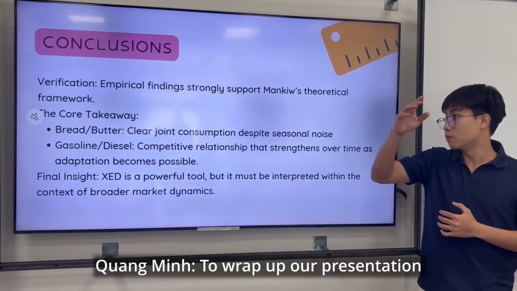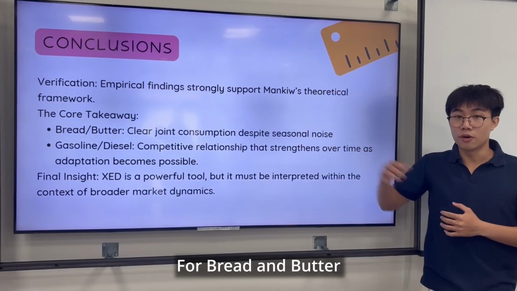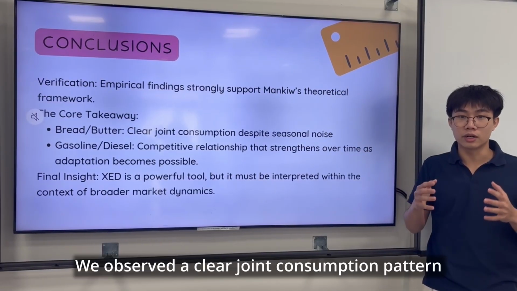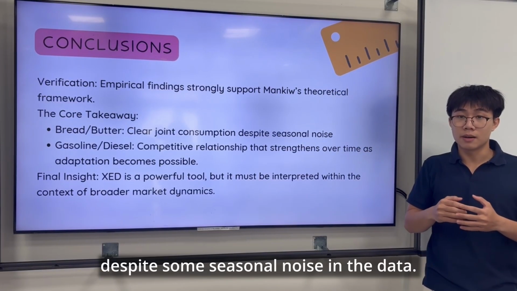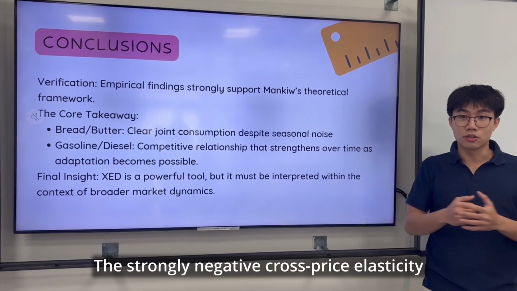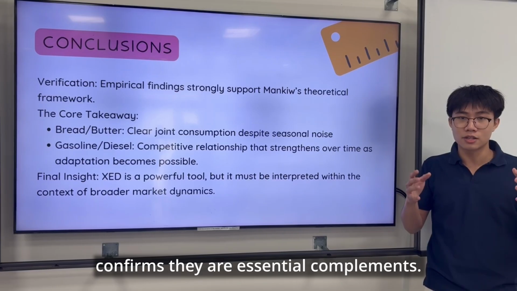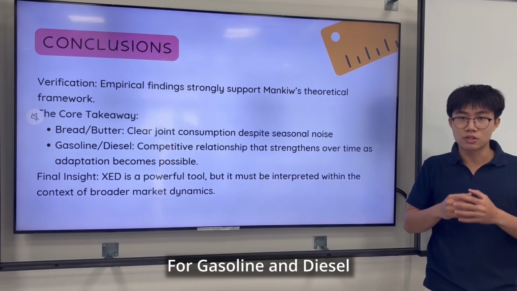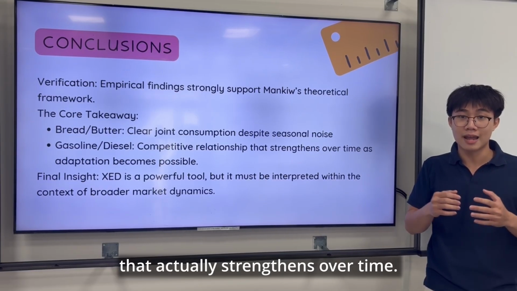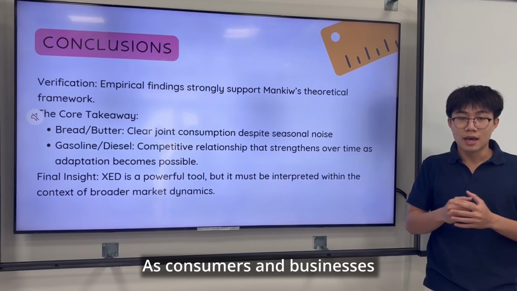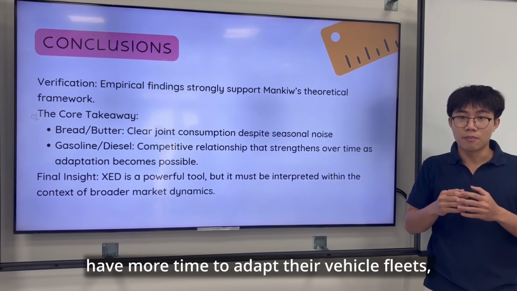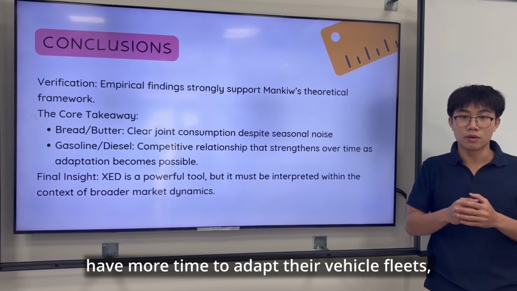Okay, so to wrap up our presentation, for bread and butter, we observe a clear joint consumption pattern despite some seasonal noise in the data. The strongly negative price elasticity confirms they are essential complements. For gasoline and diesel, we found a competitive relationship that actually strengthened over time as consumers and businesses had more time to adapt their vehicle fleets.